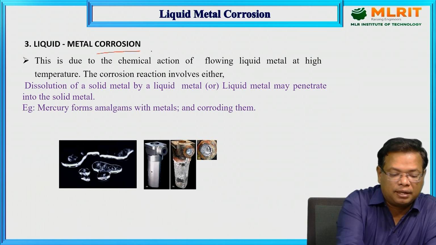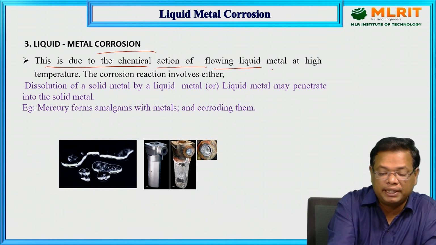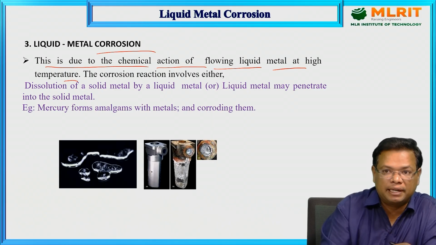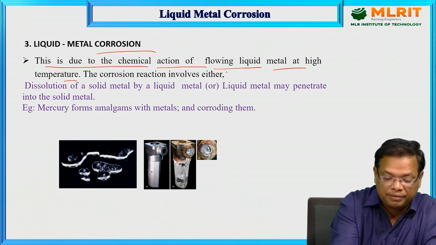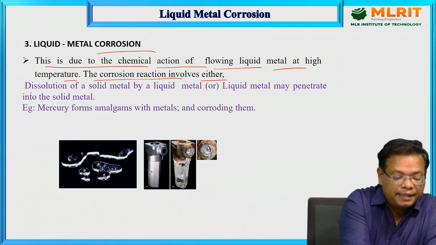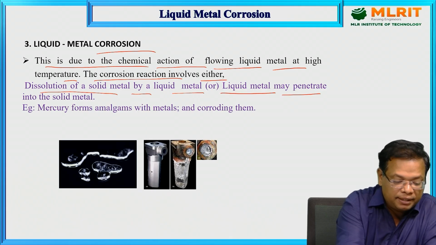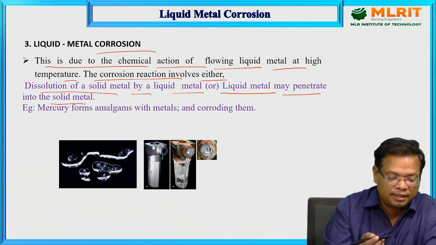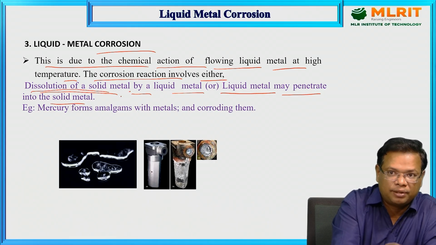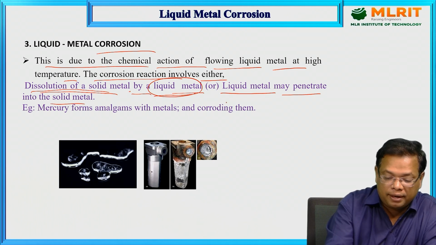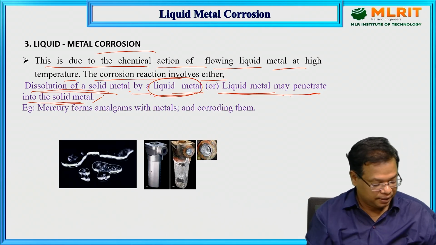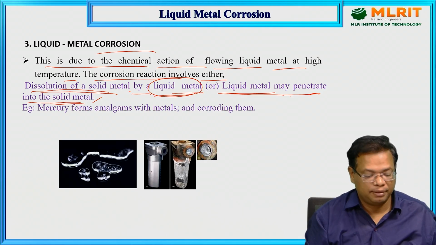Liquid metal corrosion. This is due to the chemical action of the flowing liquid metal at high temperature. The corrosion reaction involves either dissolution of the solid metal by a liquid metal, or the liquid metal may penetrate into the solid metal. So we have to understand the concept: the solid metal will be dissolved by a liquid metal, or the liquid metal may penetrate into the solid metal. This is the way liquid metal corrosion will be formed.